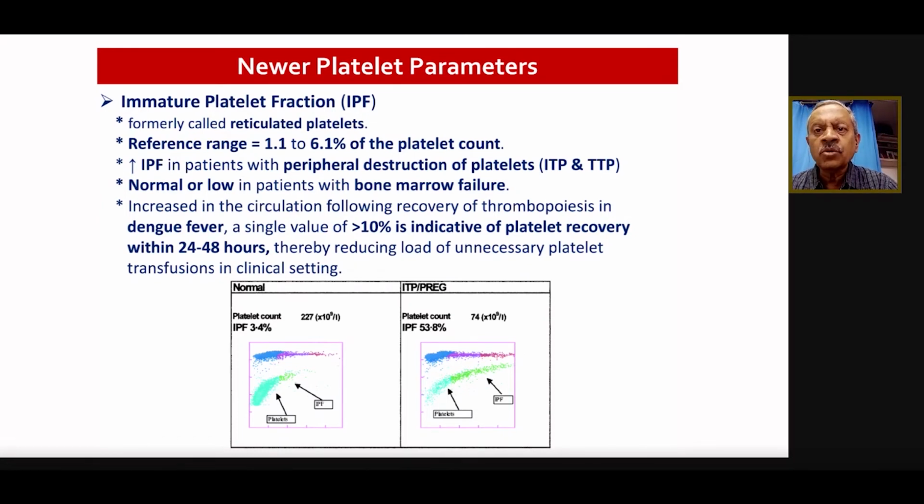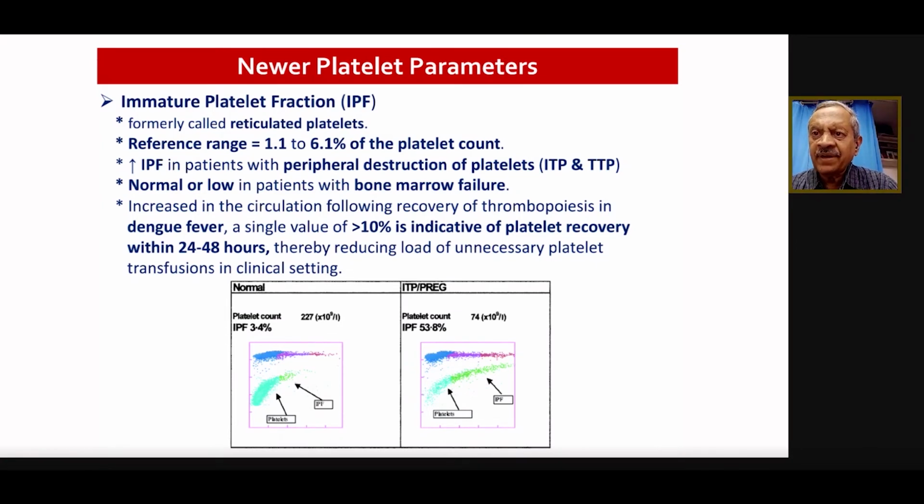platelets. Platelets don't come from one donor. It's always from multiple donors. So we are subjecting the patient to platelets from lots of multiple donors, which can carry lots of infections, right? So platelet parameters like immature platelet fractions.